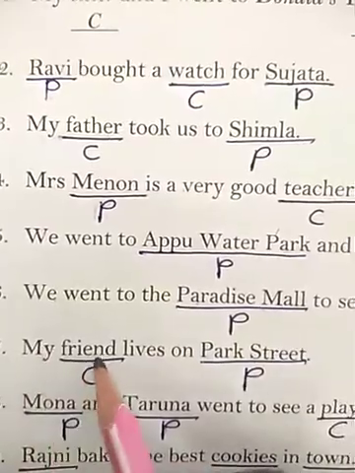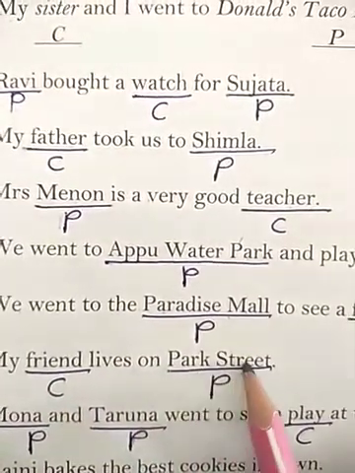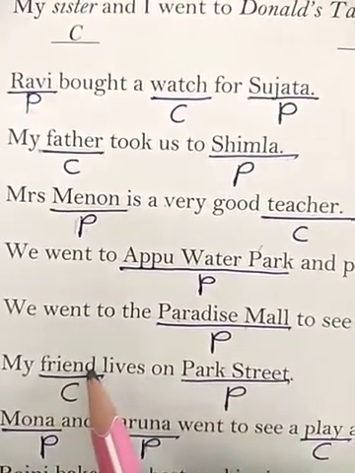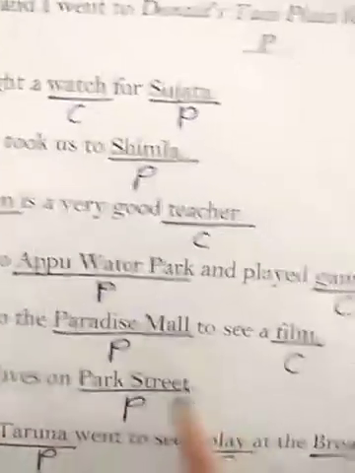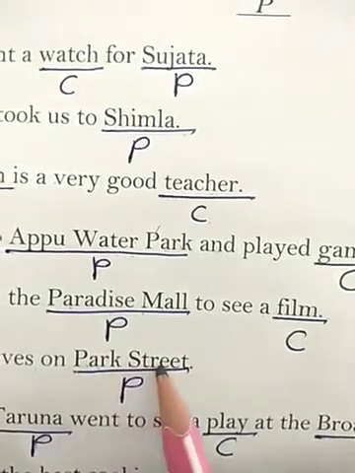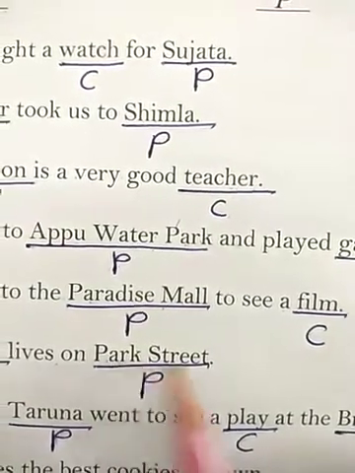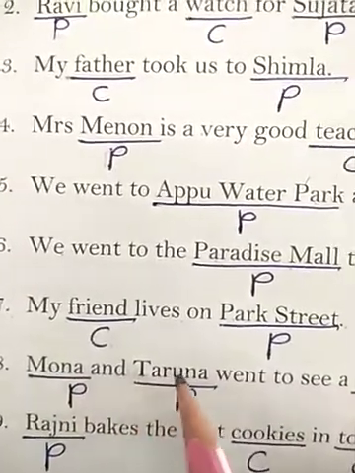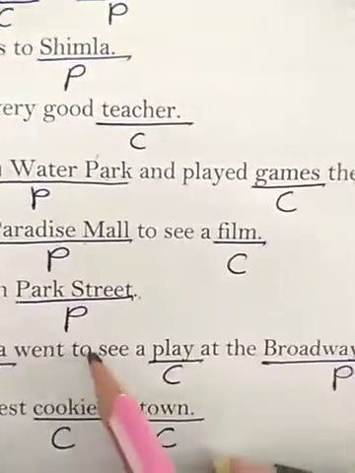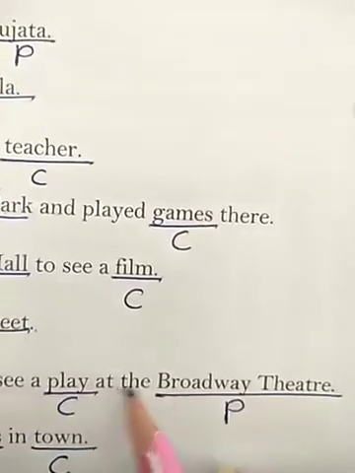Number 7. My friend lives on Park Street. Friend, it's a general name given to the person, so it's a common noun. Underline it and write C. Park Street, it's a specific name, it's a proper noun. Write P and underline it. Number 8. Mona and Taruna went to see a play at the Broadway Theatre.